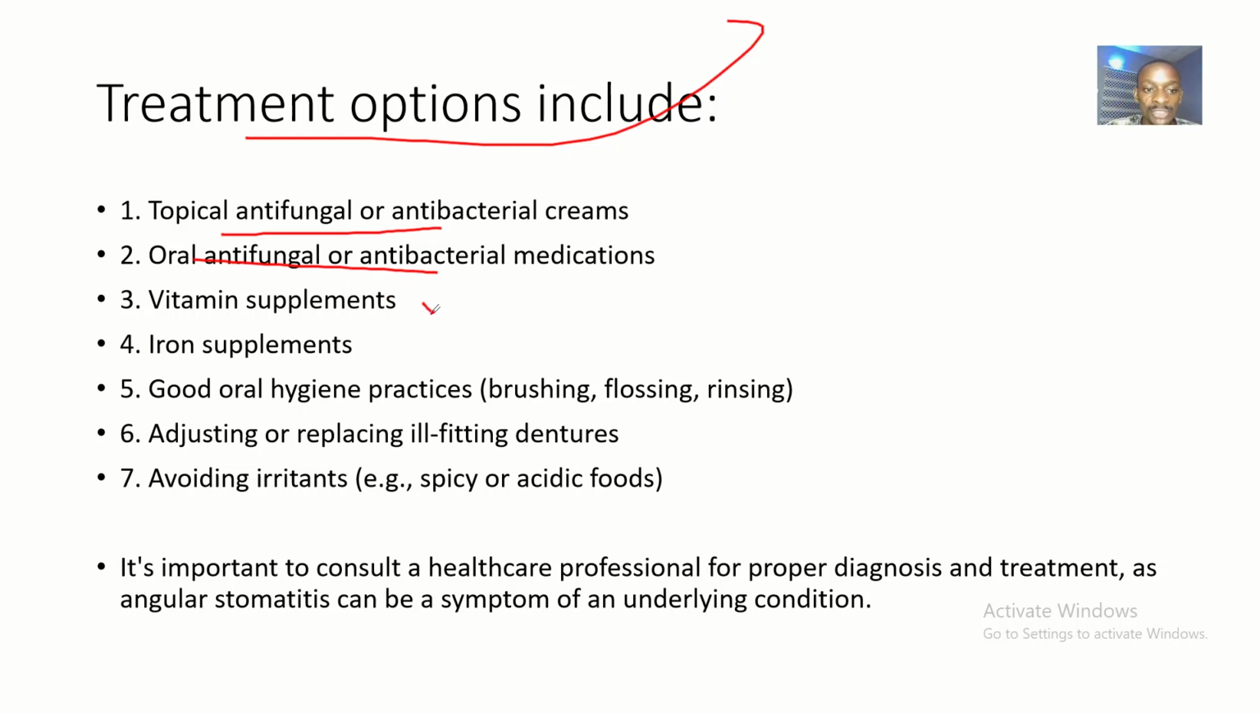Then we have vitamin supplements. We have iron supplements in times of what? Iron deficiency. Then the individuals should practice good oral hygiene. Practice like what? Brushing, flossing, and rinsing the mouth. Then adjust or replace ill-fitting dentures. That's basically if they gave you a new set of teeth and they're not fitting well, you should adjust them. Okay. Then avoid irritants. Irritants like what? Spicy food and acidic food. You should avoid them. All right.